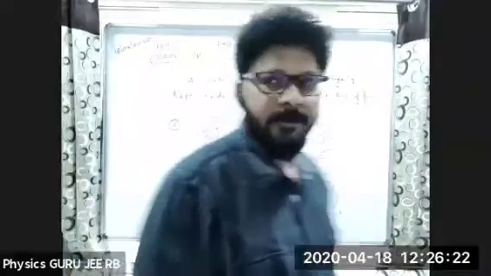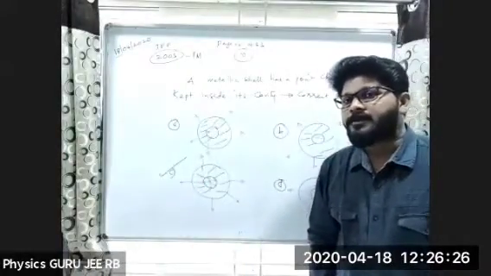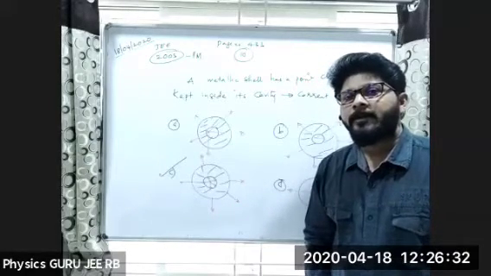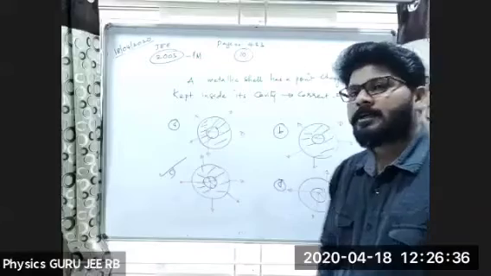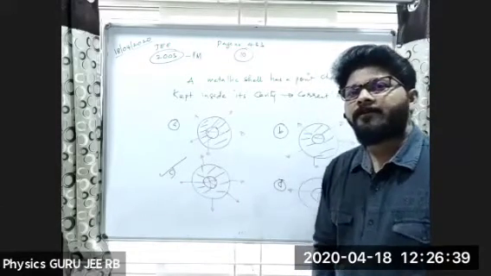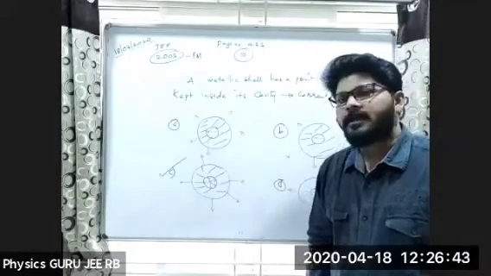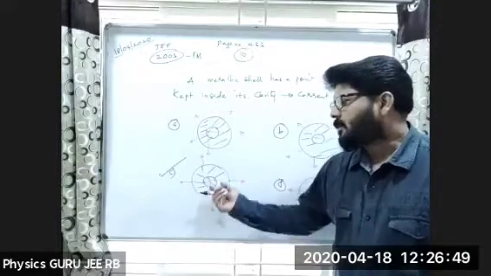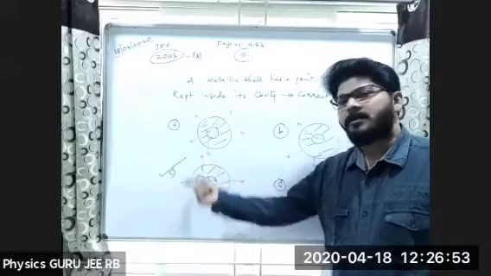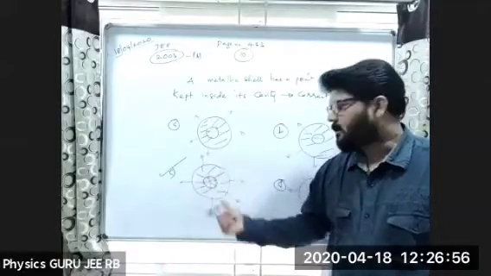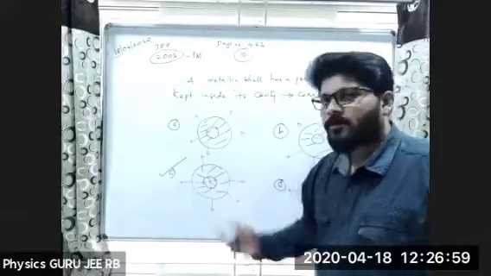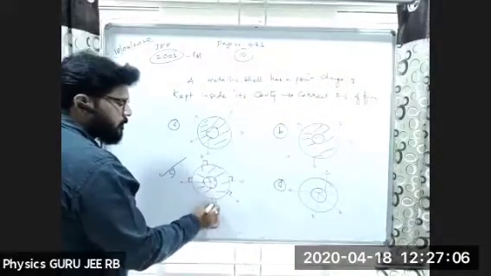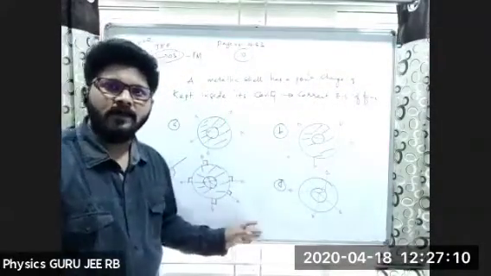With respect to which property are we able to conclude this is the answer? Anybody? What is the property of it? Electrostatic condition number 1: electric field inside the conductor is 0, so electric field lines are not present inside the conductor. This is a conductor material, so there are no electric lines inside. This is a cavity. And one more thing is electric lines are perpendicular to the surface. You can see these are perpendicular to the surface. All the conditions are satisfied in this one, so this will be the correct one.